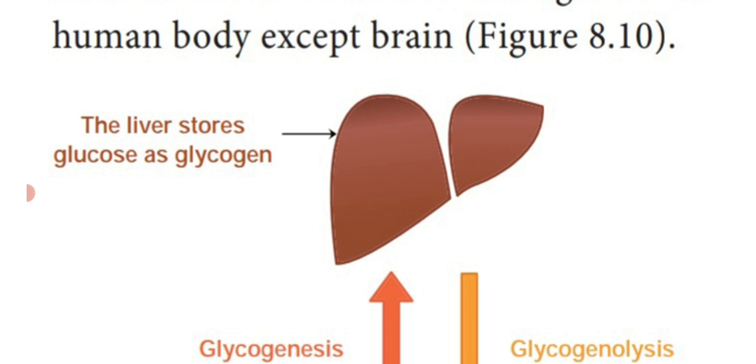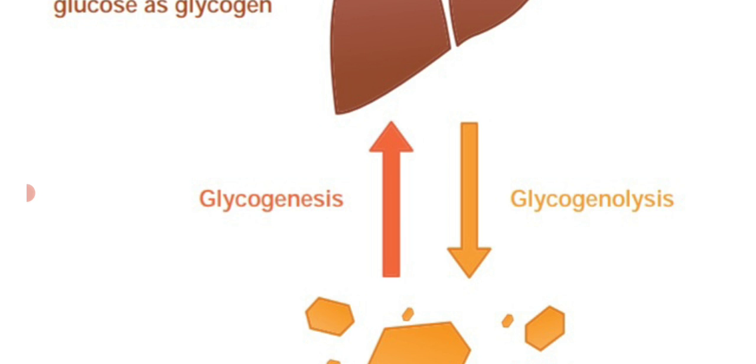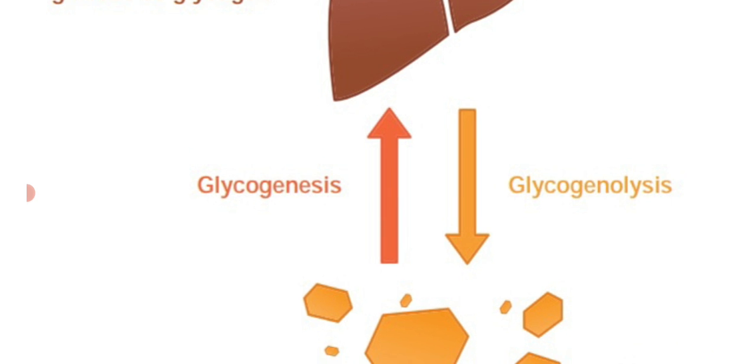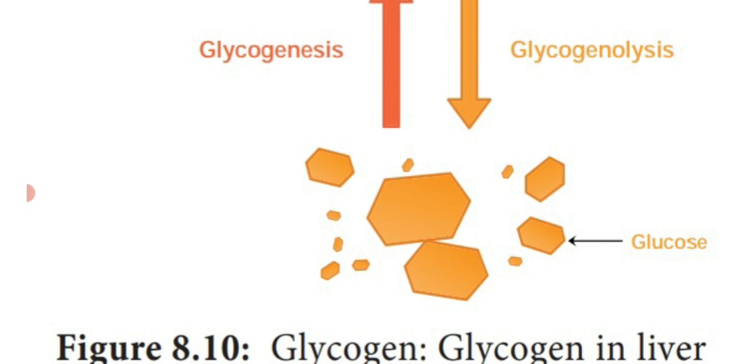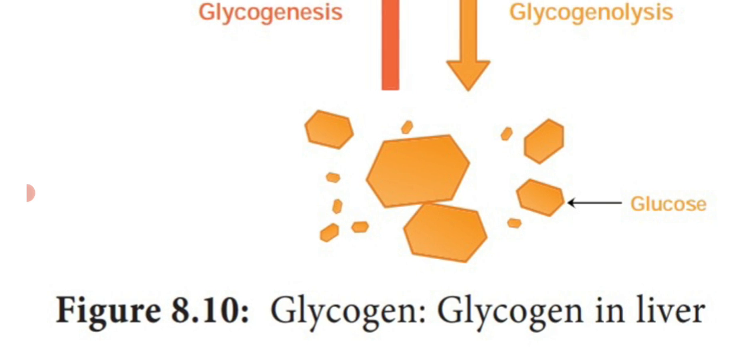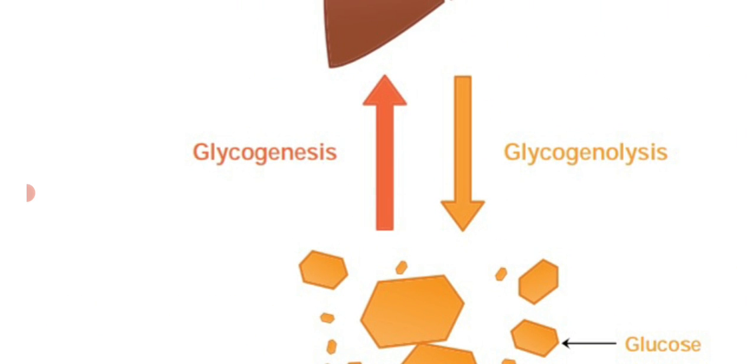See, the liver stores glucose in the form of glycogen. So two processes occur, glycogenesis and glycogenolysis. Glycogen is split into a number of molecules that produce glucose. A glucose is a simple monosaccharide. Hundreds of glucose units form the polysaccharide named glycogen, which is stored in the liver cell, skeletal muscle fiber and other parts of the human body except the brain region.